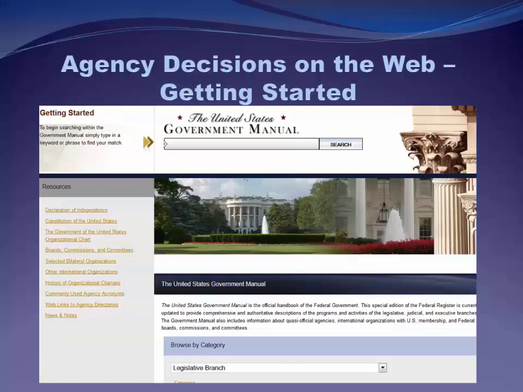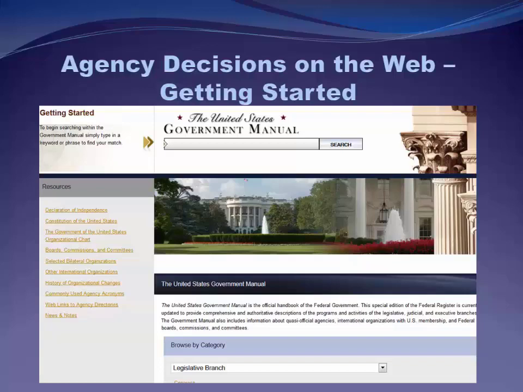The U.S. Government Manual is available both in print and online, and you can search or browse this source. So if you're looking for background information on a federal agency's power and its pronouncements, you can get that here. It also cites the statutes under which the agency operates and explains the agency's function and its major operating units. And then finally, the manual includes sources of information and organizational charts for most major agencies.